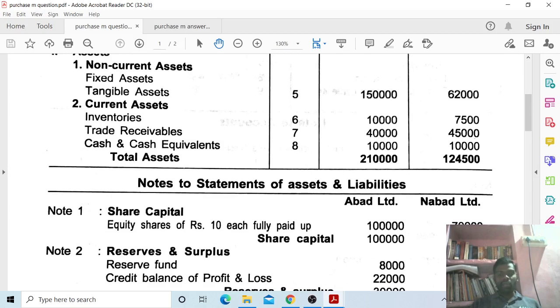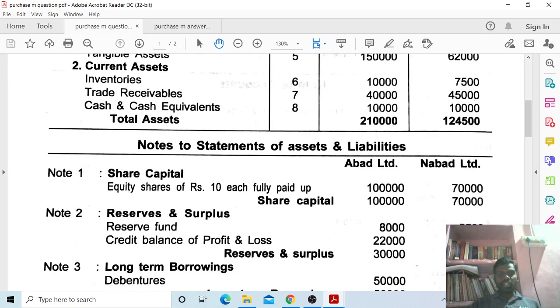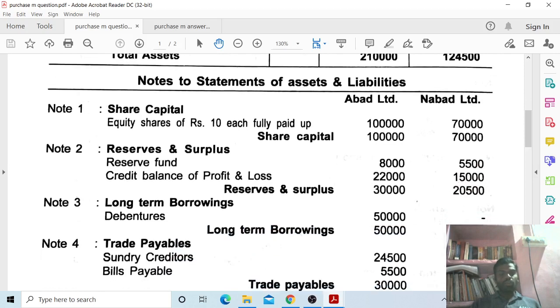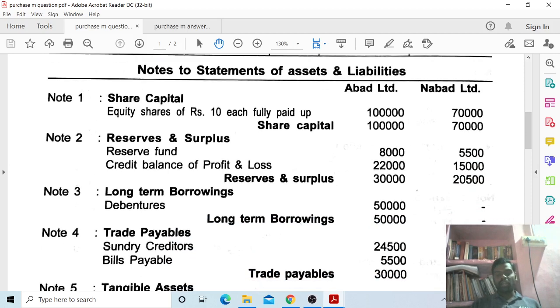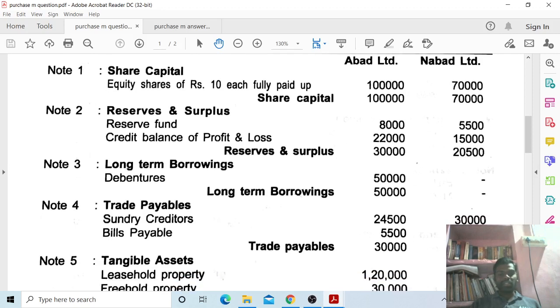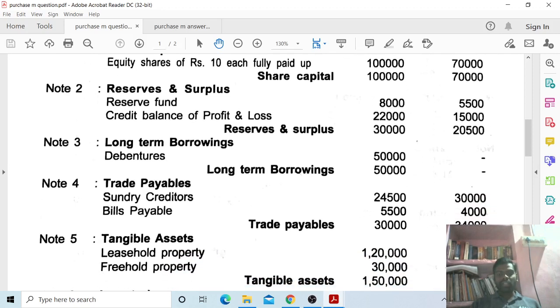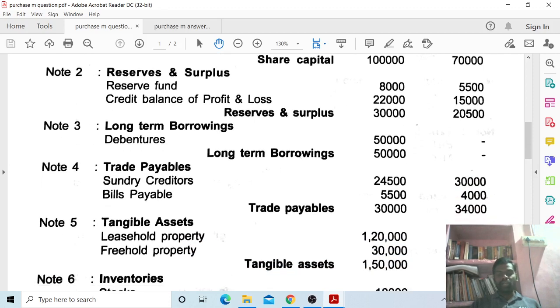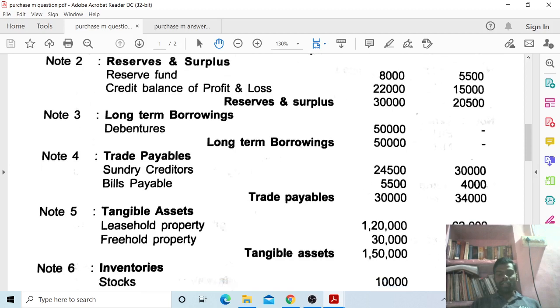Now explanation of the notes. Notes to statements of assets and liabilities. Note 1, share capital, Abad Limited, Nabad Limited. Share capital of rupees 10 each, fully paid up. So 1 lakh rupees Abad Limited and Nabad Limited 70,000. Share capital total 1 lakh rupees Abad Limited and Nabad Limited 70,000. Note number 2, reserves and surplus. Reserve fund 8,000 Abad Limited and 5,500 Nabad Limited. Credit balance of profit and loss account 22,000 Abad Limited, 15,000 Nabad Limited. Reserves and surplus total 30,000 Abad Limited and 20,500 Nabad Limited.